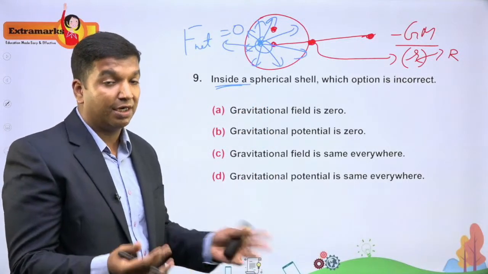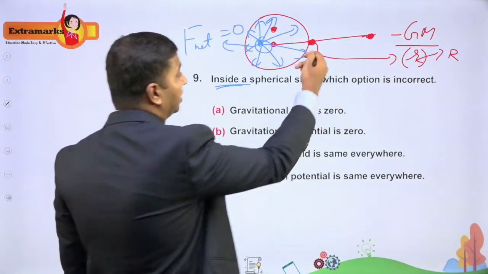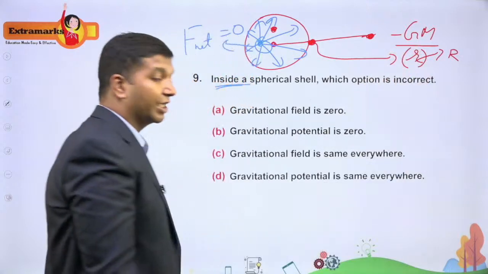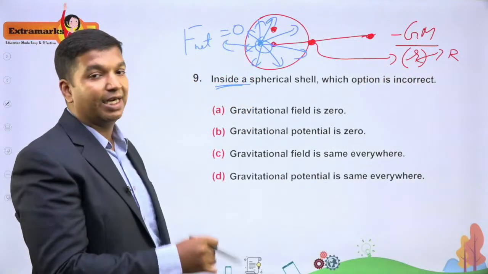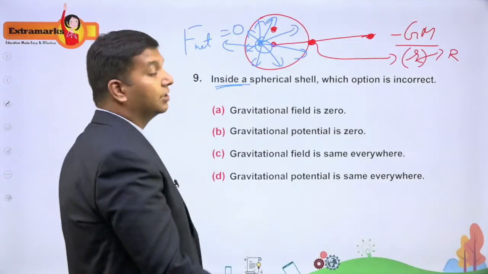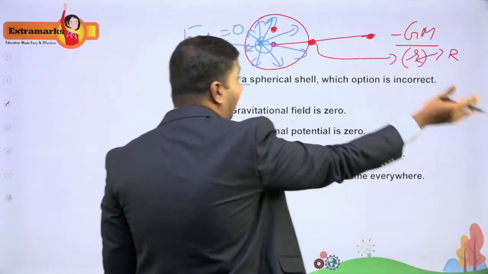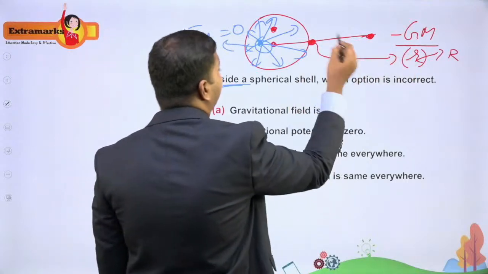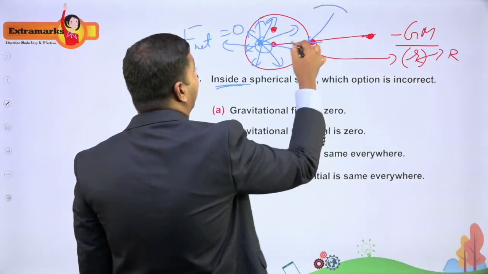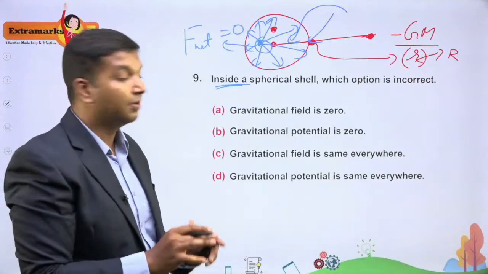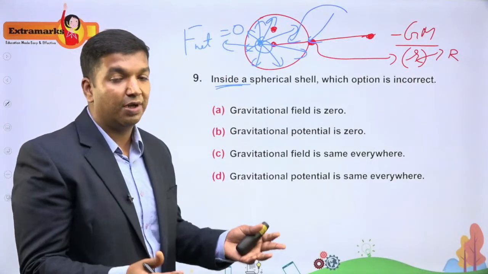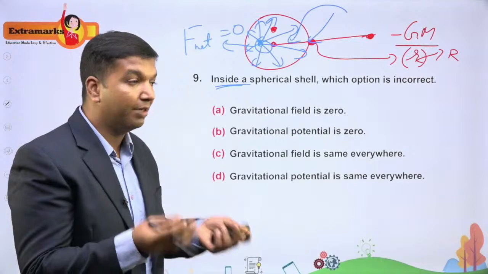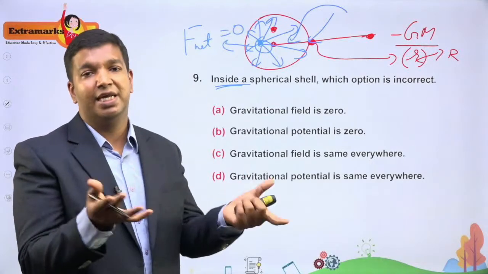Since the net force is 0, that is how we define potential. Up to the surface, you have this potential given by this expression. Once you are inside, you need not do any extra work. Whatever work you did from infinity to this point, do you think it will vanish somewhere? No. Whatever potential you have at the surface is the potential inside also, because inside you don't have any net force acting on any point mass kept inside the spherical shell.